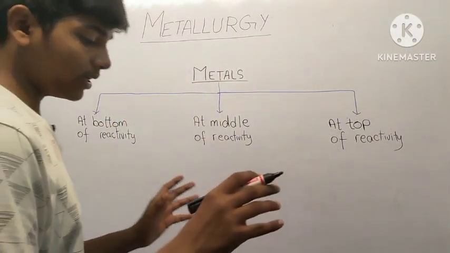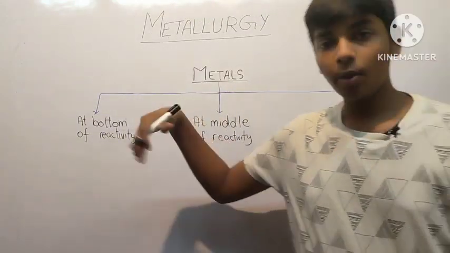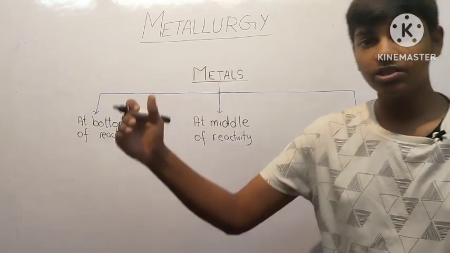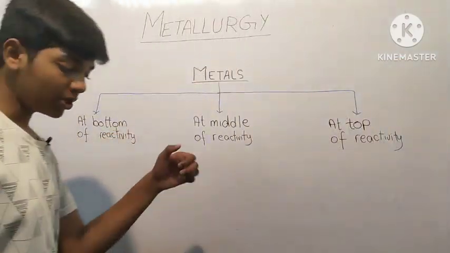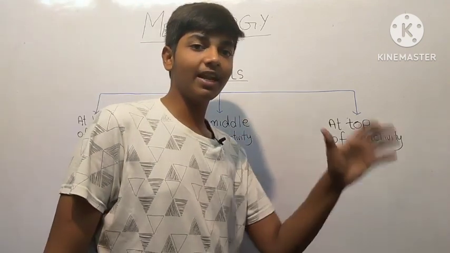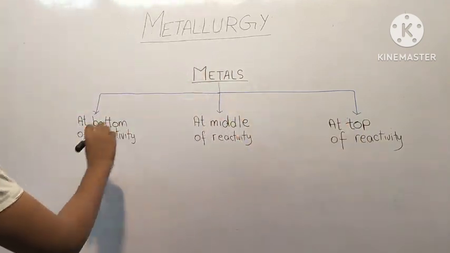So we usually extract metals from ores. Whenever I talk about extracting a metal from a compound, I am talking about the ore of that metal, such as extracting sodium from sodium ore. So let's discuss the three categories of metals.